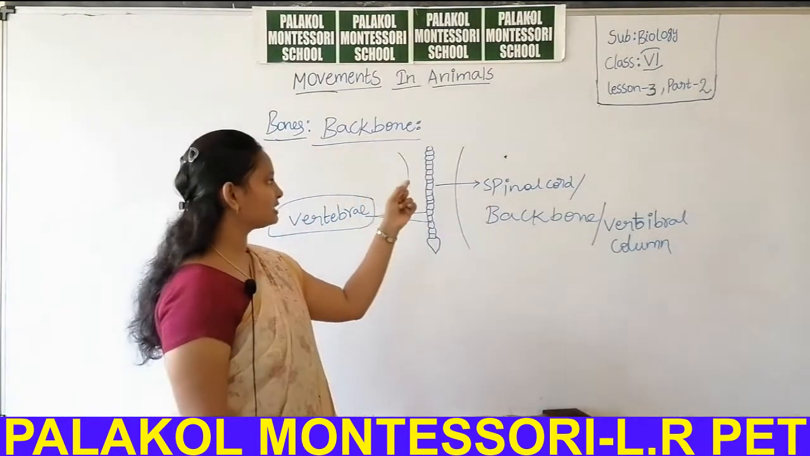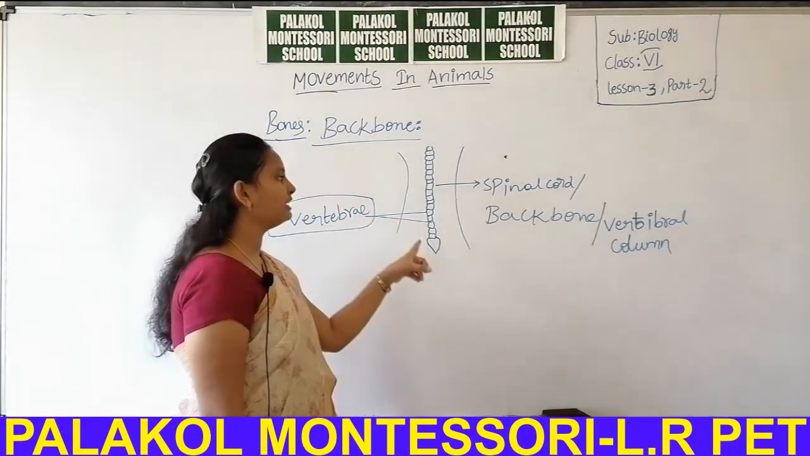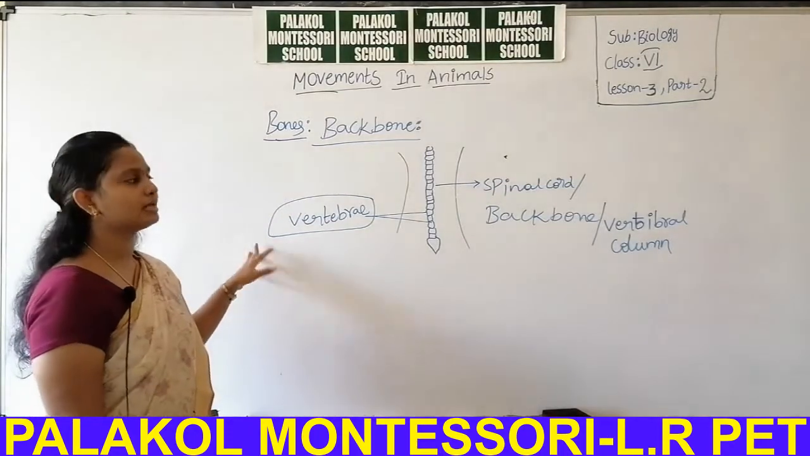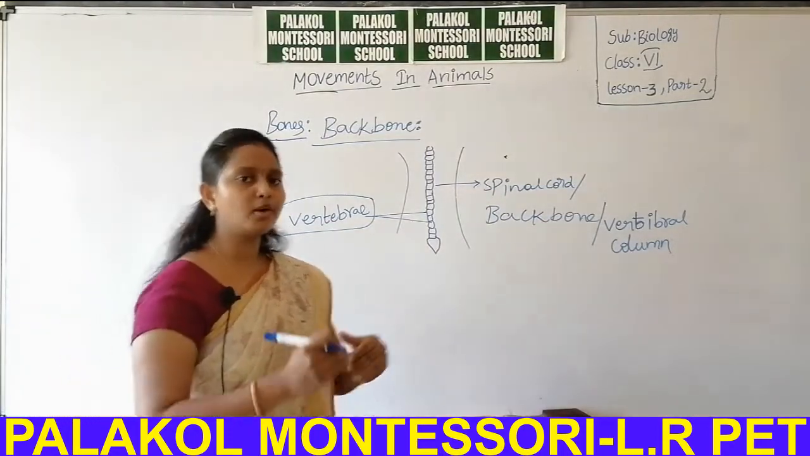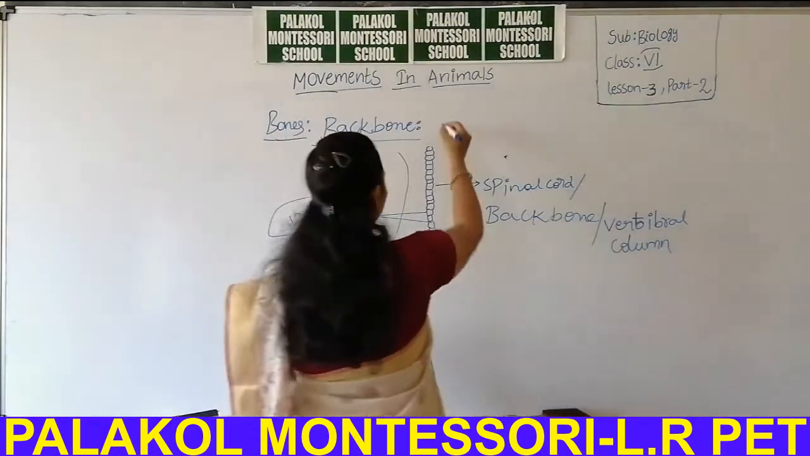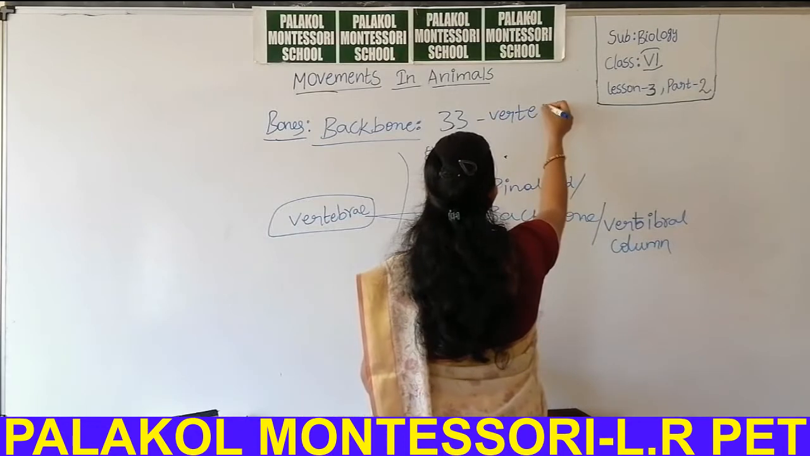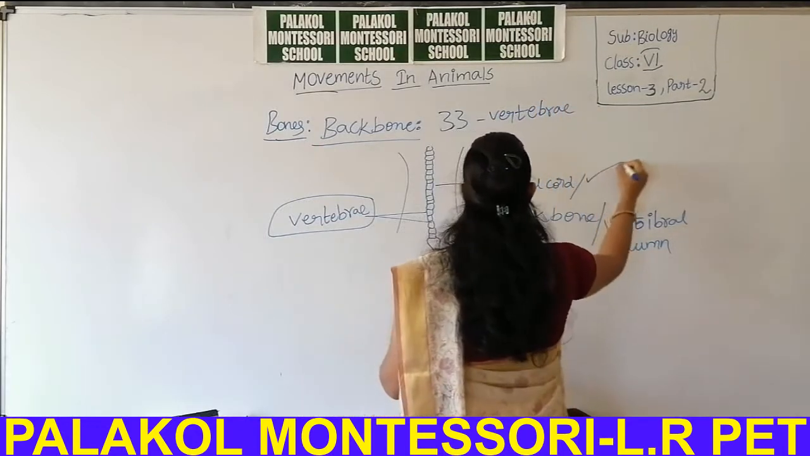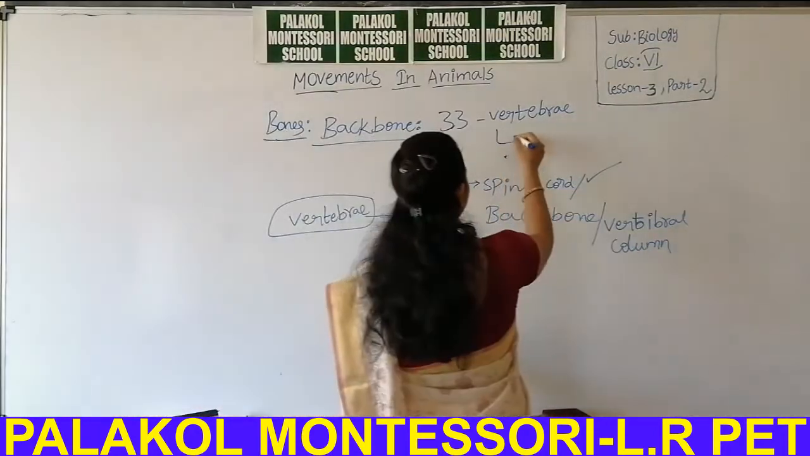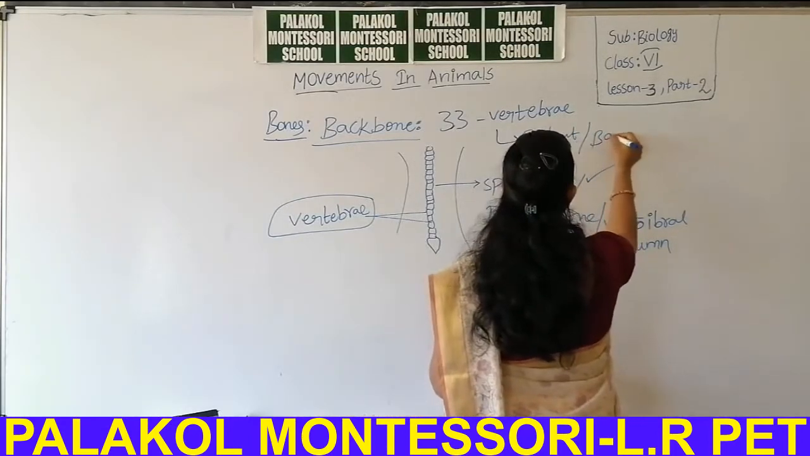These very small structures are also bones. The small bones through which the backbone is made are called vertebrae. Do you know, students, if you are in the infant stage, the baby stage, or child age, you have 33 vertebrae in your spinal cord? 33 vertebrae are present in your spinal cord in infant or baby age.